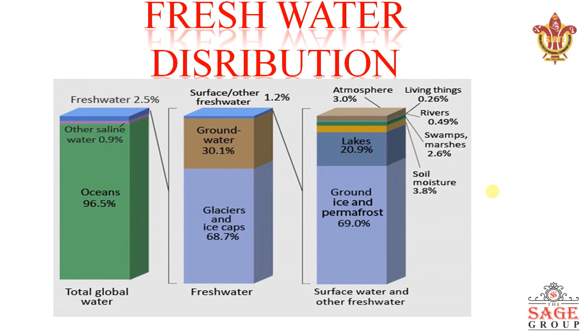If we see the fresh water distribution, we have 2.5% of fresh water, and out of that we have groundwater 30.1%, and glaciers and ice caps 68.7%. In the atmosphere we have 3%, lakes have 20.9%, and ground ice and permafrost contains 69%. This distribution of water is very important to look at before any further study, like the hydrological cycle, the factors affecting it, or climate change. We need to know how much water is present on our earth's surface.